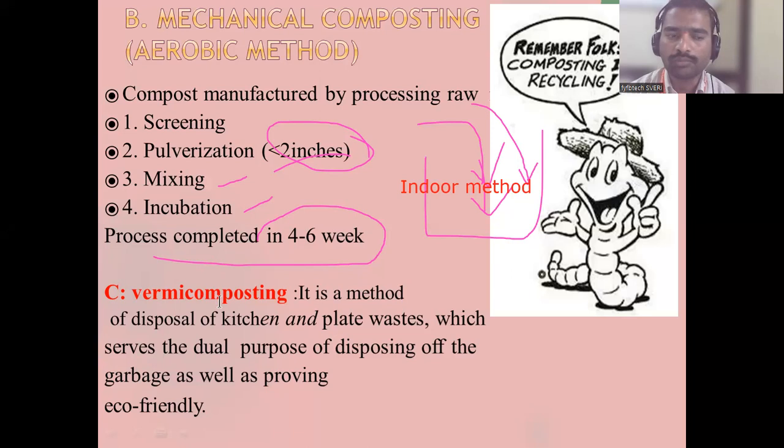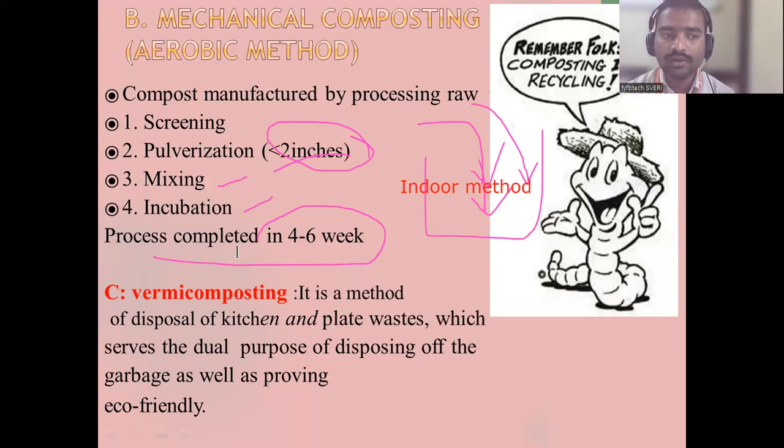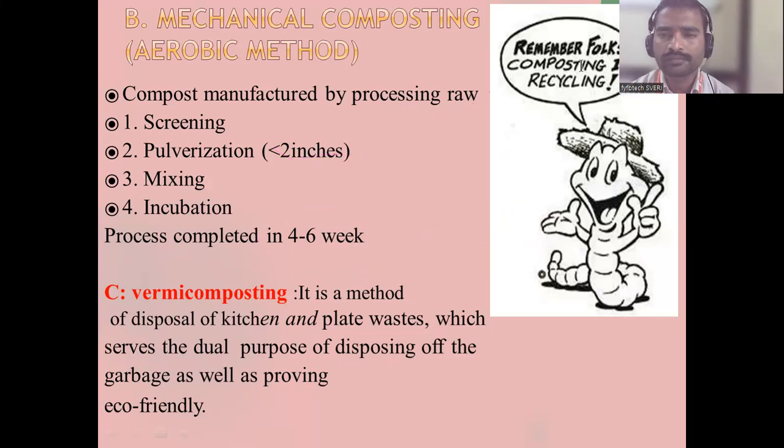The last one is vermicomposting. You know vermicomposting. It is a method of disposal of kitchen and plate wastes, which serves a dual purpose: disposing of garbage as well as providing an eco-friendly product. One is the disposal of the garbage, and the next is that it becomes eco-friendly. Have you seen vermicomposting anywhere? In agricultural colleges, you will see they use vermicomposting the most.